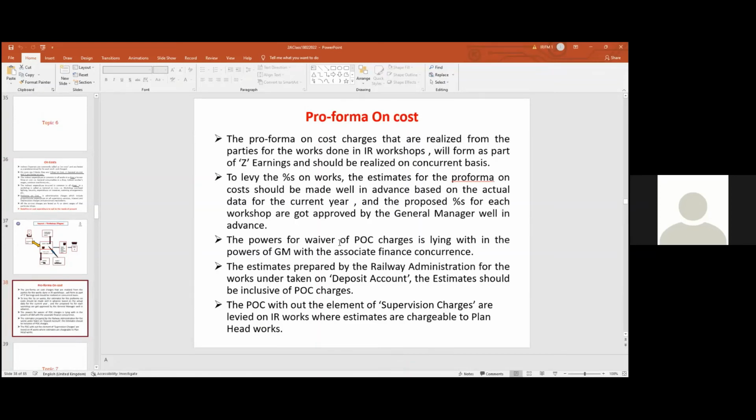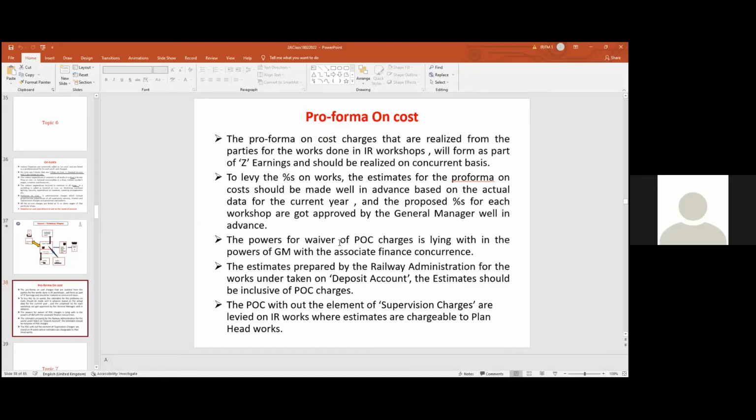Where shop on cost and general on cost are a must levy to all activities in the workshop, it is a must levy. This on cost percentage has to be applied to every activity. But pro forma on cost is not levied in all jobs of the Indian Railway workshops which are undertaken. However, these are levied for the works done by the workshops for other government departments and private bodies. So it means private parties, private bodies, other government departments for which we have done the work.